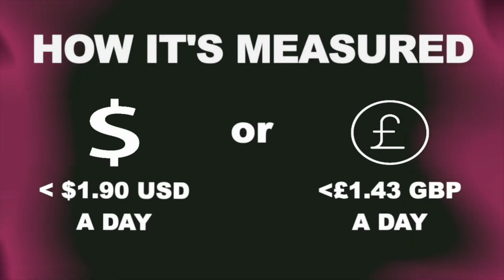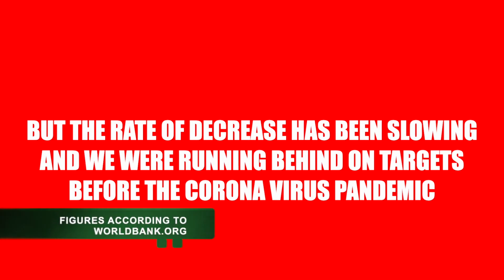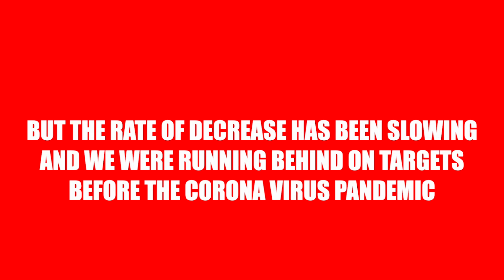The first of the SDGs is No Poverty, a target designed to end poverty in all its forms, everywhere. Extreme poverty is currently measured as living on less than $1.90 a day, that's roughly £1.43. In recent years, the rate of extreme poverty has been decreasing from 36% back in 1990 to 10% in 2015. But that rate of decrease has been slowing, and we were running behind the goal even before the coronavirus pandemic.